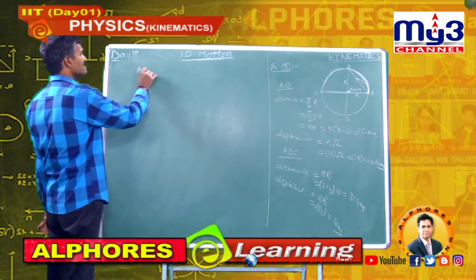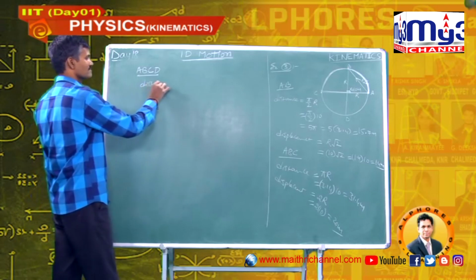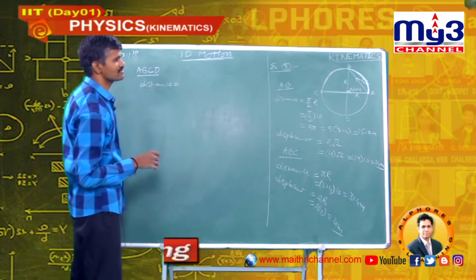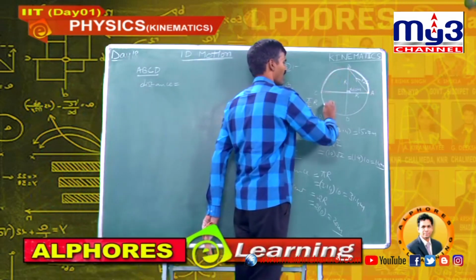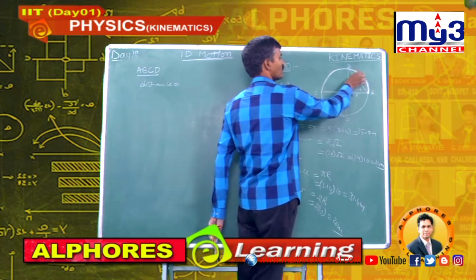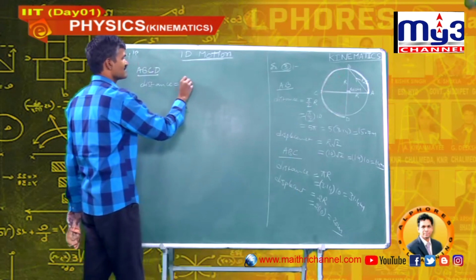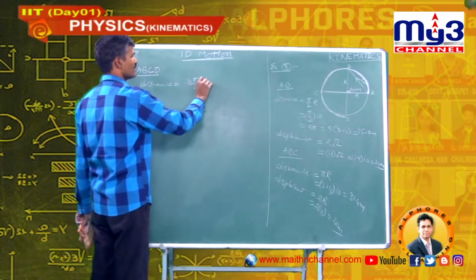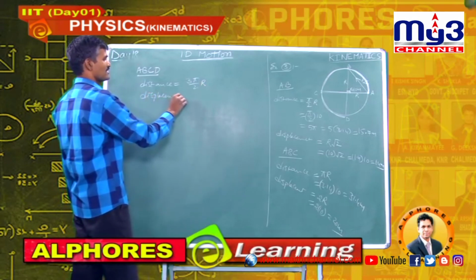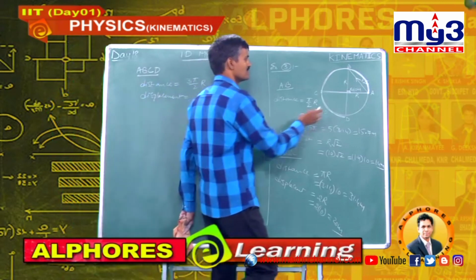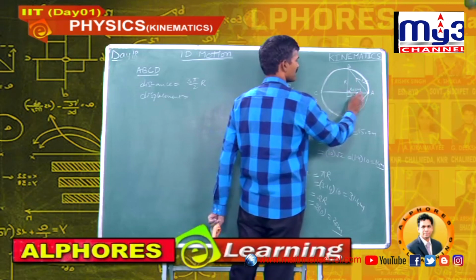For the ABCD journey, the distance travelled by the boy is the actual length travelled by the boy. So, this is pi by 2r, this is pi by 2r, this is pi by 2r. So, distance travelled by the boy is 3 pi by 2r, and displacement travelled by the boy is again the shortest line from A to D. This is the shortest line, again a right angle triangle.